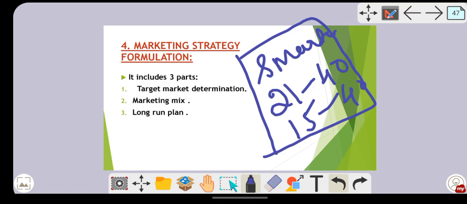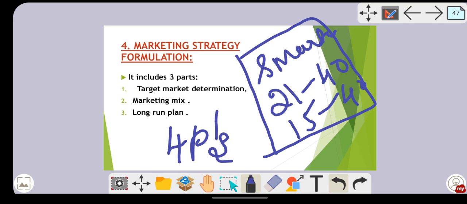Then marketing mix. What does marketing mix mean? Here come your 4 P's. Which are the 4 P's? Product, price, promotion, and place. Here you are going to decide how you are going to set the price, what the price of your product will be, and in which place you are going to distribute your product. And how you are going to promote your product, whether you are going for advertisement, outdoor advertisement, or going door to door. It's left up to you. You have to decide here.